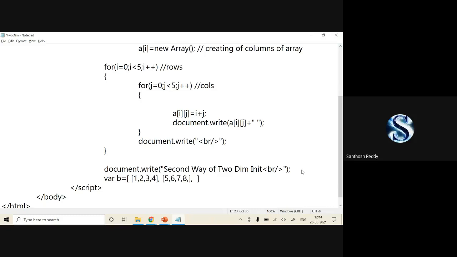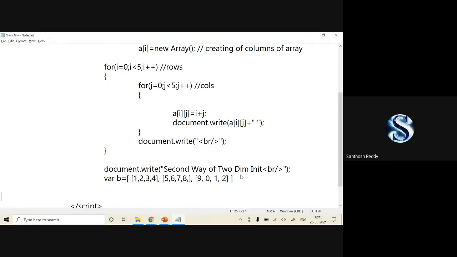Now again I'll write one set: 9, 0, 1, 2. That's it. So can anyone tell me how many rows I have and how many columns? Do anyone have an idea? 3 rows, 4 columns. 3 rows and 4 columns we have. One square parenthesis represents one row, but the values represent the columns. One row has 1, 2, 3, 4, in the sense 4 columns we have.